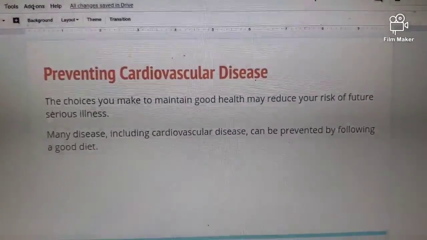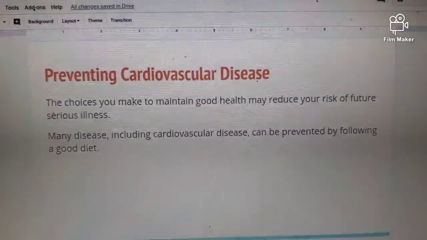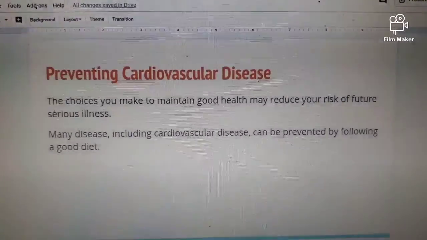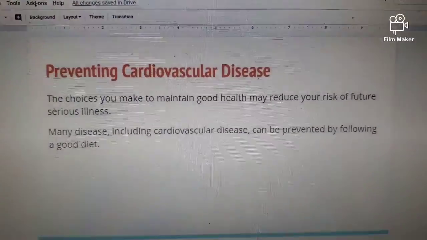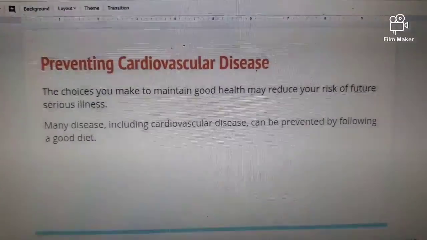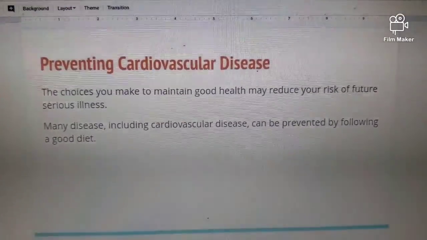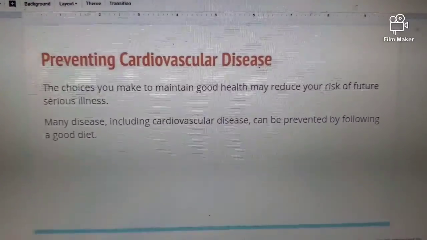Preventing cardiovascular diseases. The choices you make to maintain good health may reduce your risk for future serious illnesses such as cardiovascular disease. Many diseases, including cardiovascular disease, can be prevented by a good diet and regular exercise. Remember, it's okay to have everything in moderation.